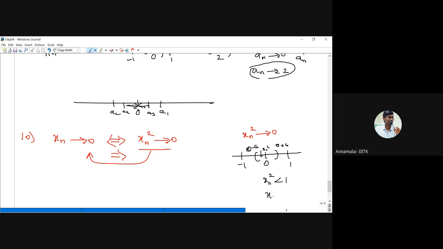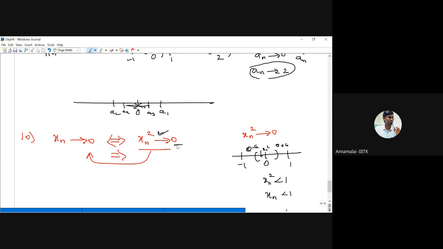Then what can you say about x_n? It is also less than 1. If you take the square root on both sides, it also lies between minus 1 and plus 1. Therefore, we can say x_n also converges to 0. Even if x_n squared converges to 0, then x_n converges to 0.